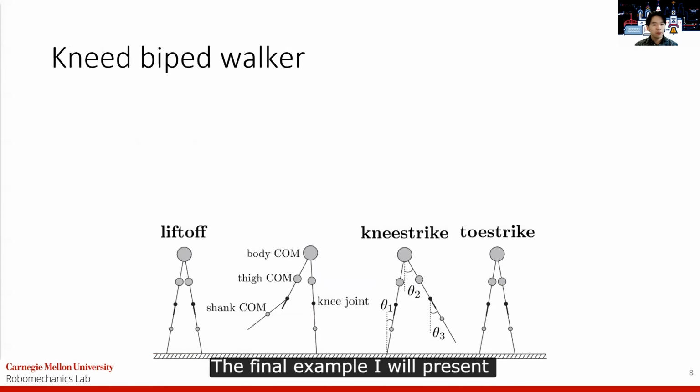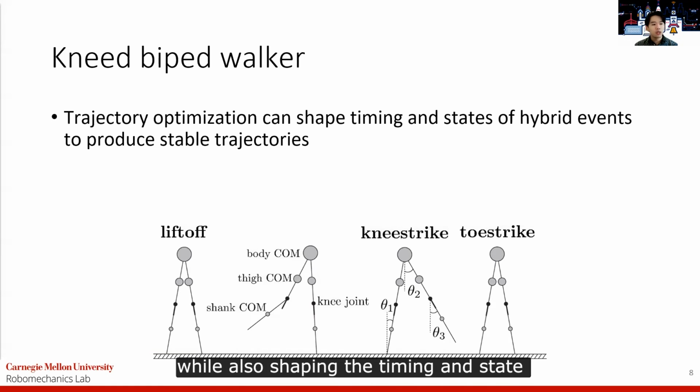The final example I will present here is a kneed biped walker. Here, we use trajectory optimization to produce a trajectory while also shaping the timing and state parameters of the saltation matrix to optimize stability. We compared a hybrid event shaped trajectory optimization with a standard minimum energy cost function, which essentially plans the most efficient gate possible.